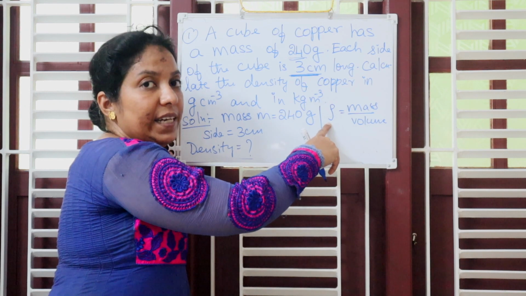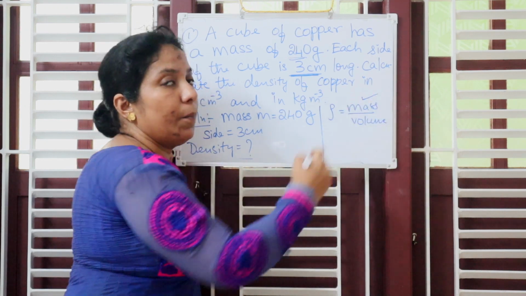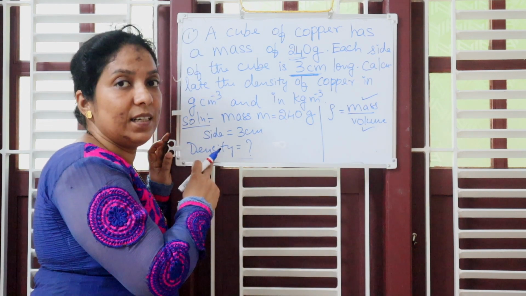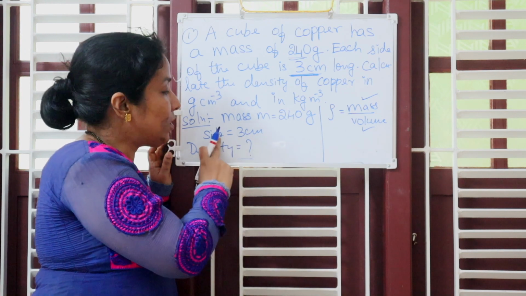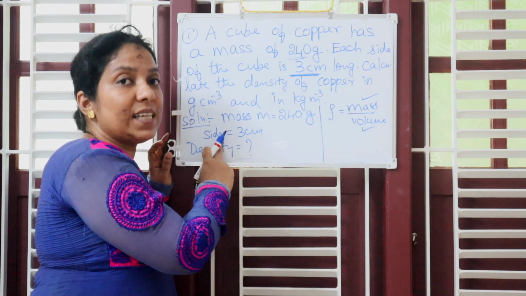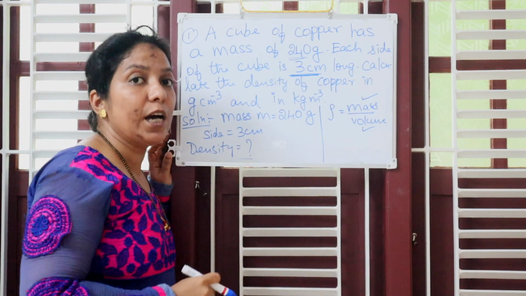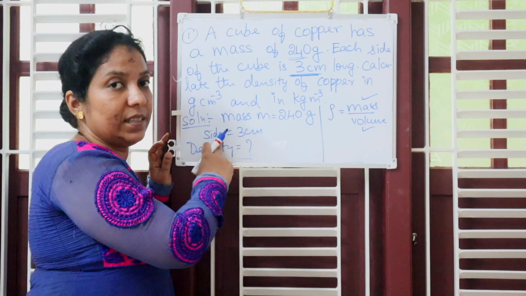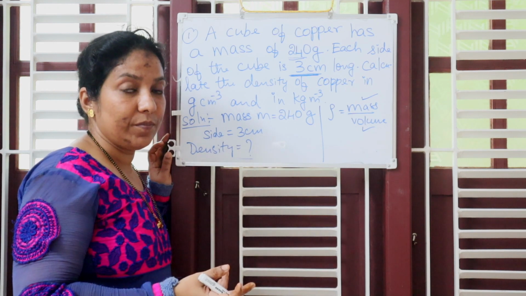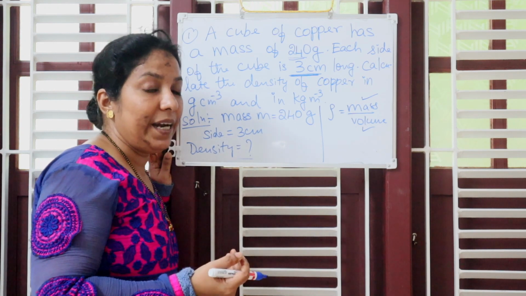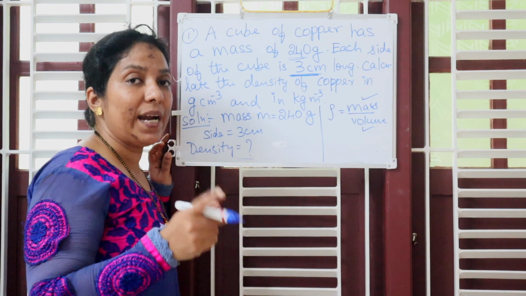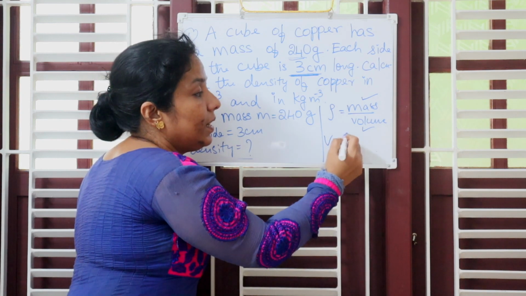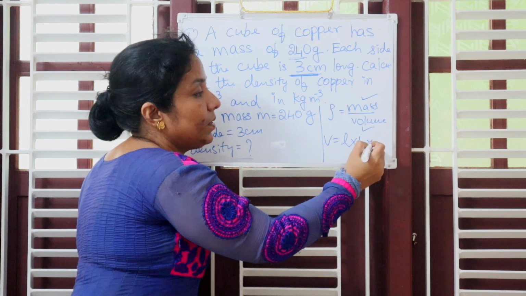Now, to find the density, what are the things required? We need to know mass and also we need to know volume. Now, check. Do you know volume? No, volume is not given. They have given the size. The size is a cube. Now, do you know how to convert the side of the cube into volume? What is the formula for the volume? It is length times breadth times height. That is, volume is equal to length times breadth times height.